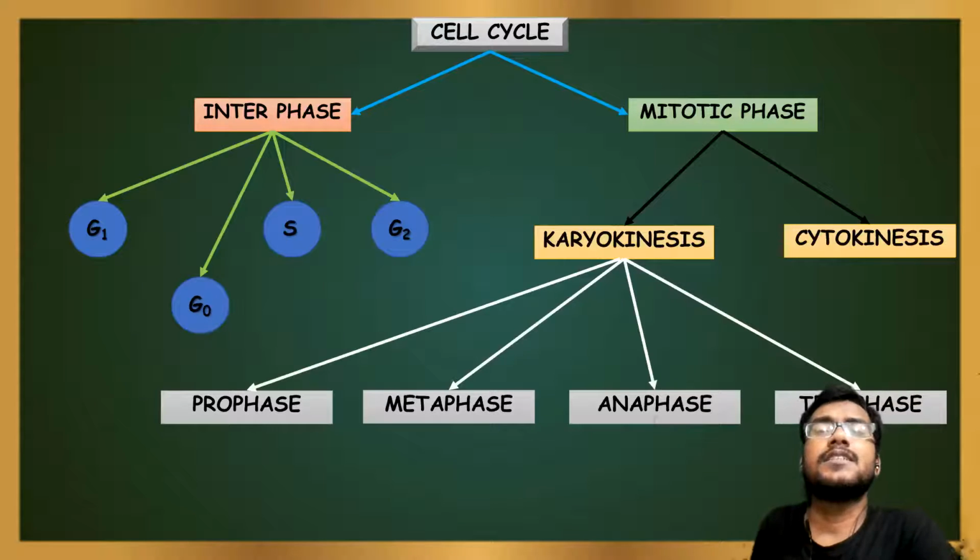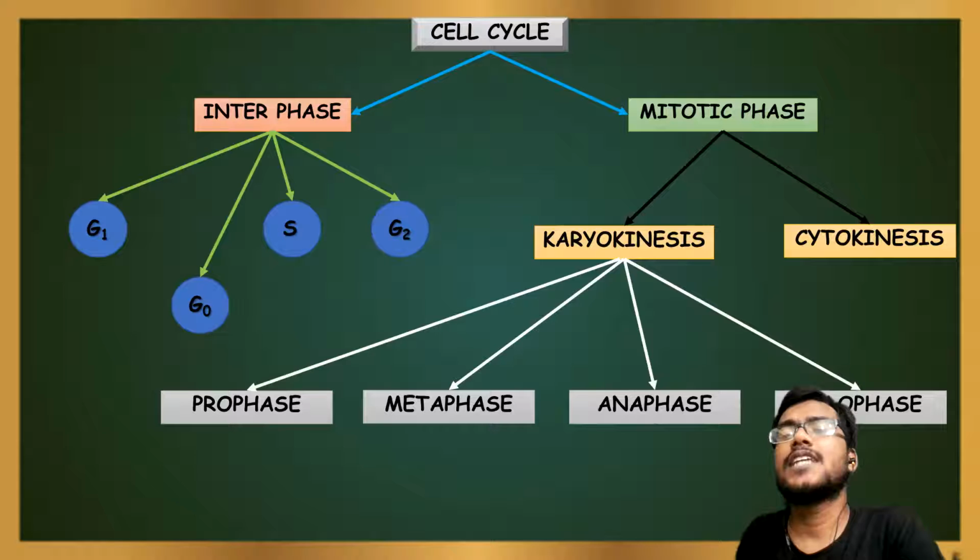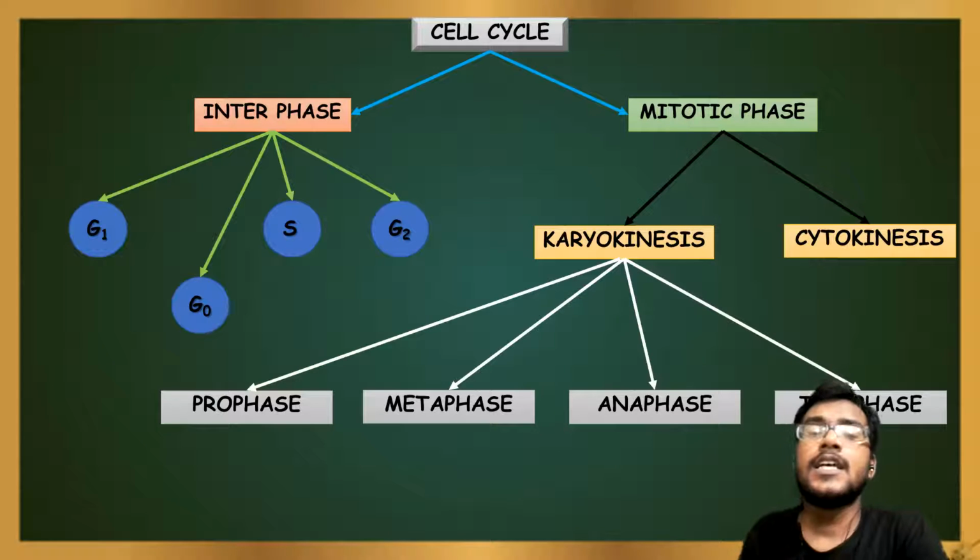The interphase is divided into four phases, that is G1 phase, G0 phase, S phase, and G2 phase. Again, the mitotic phase is divided into karyokinesis and cytokinesis. Further, karyokinesis is divided into prophase, metaphase, anaphase, and telophase. So let's start from the G1 phase.